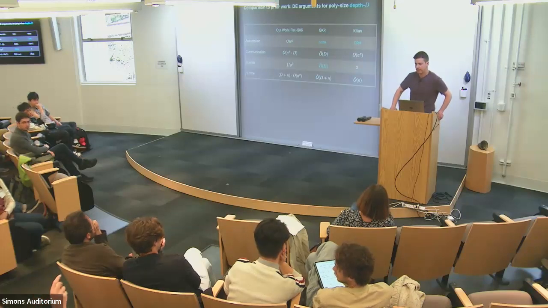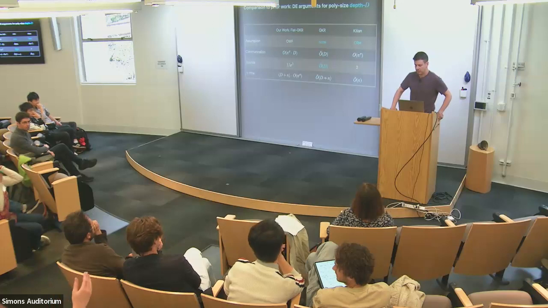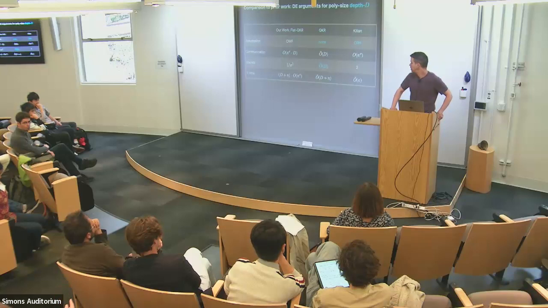So when you say n is the input size or the circuit size, where does the circuit size come in this? I'm just assuming it's polynomial, and if I showed you the prover time, then it would come in the prover time. But the verifier doesn't care about the circuit size, and that's sort of the point.